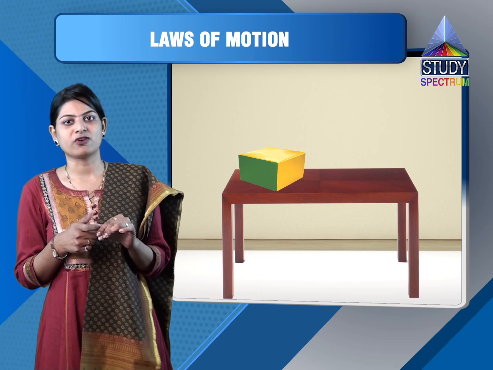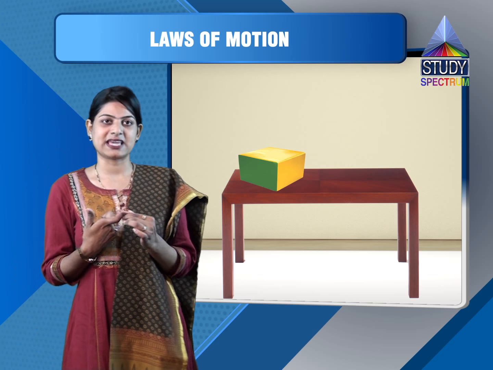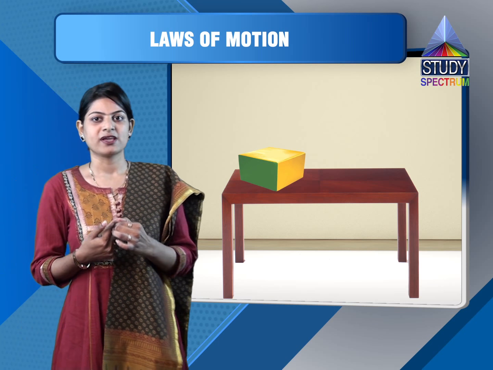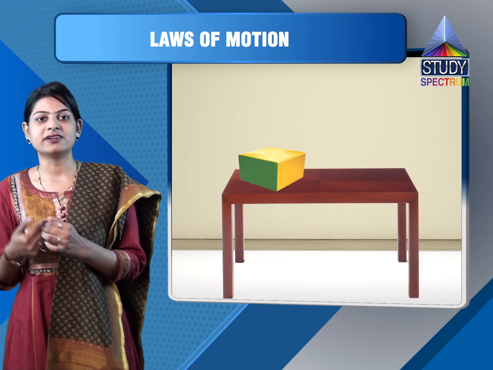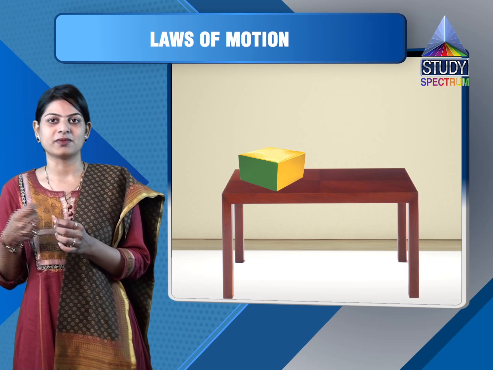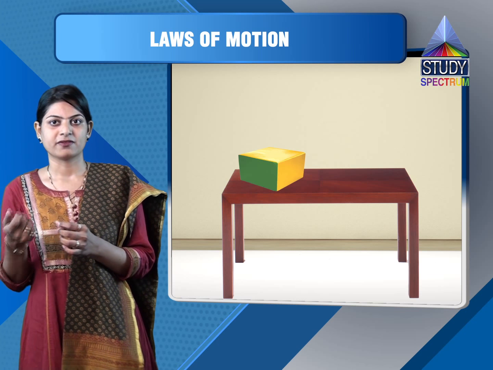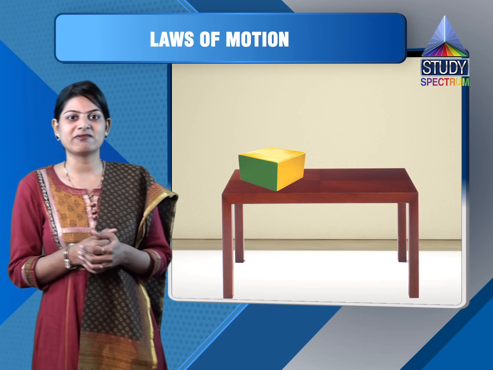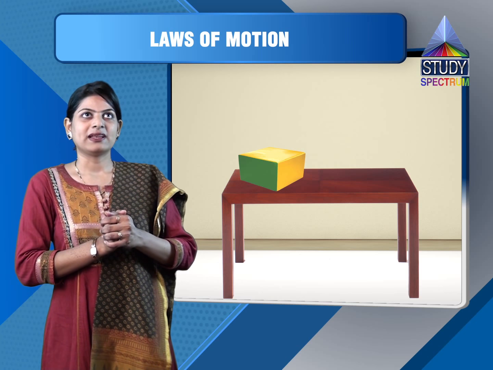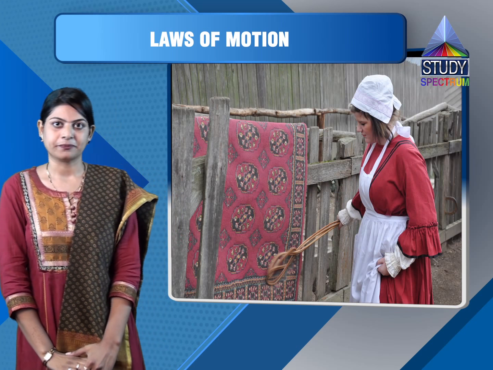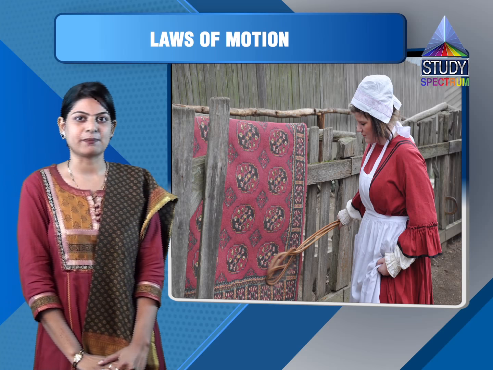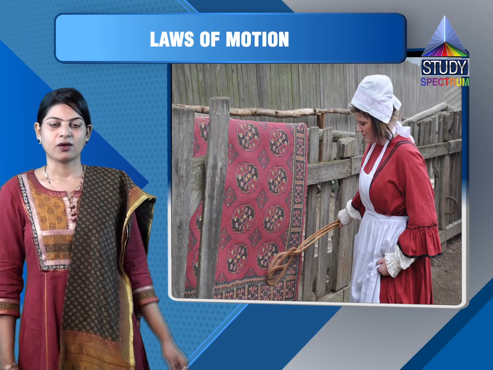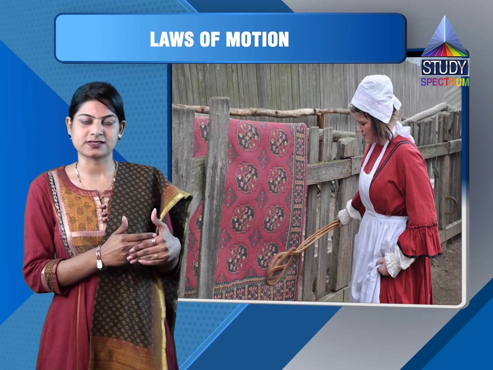Now what is inertia of rest? By definition, we can say it is an inherent property of the body by virtue of which the body continues to stay in the state of rest. We can explain that with the help of examples. The first example we can take is dusting a carpet. When we have to dust a carpet, we just move the carpet up and down. What happens exactly in that case?